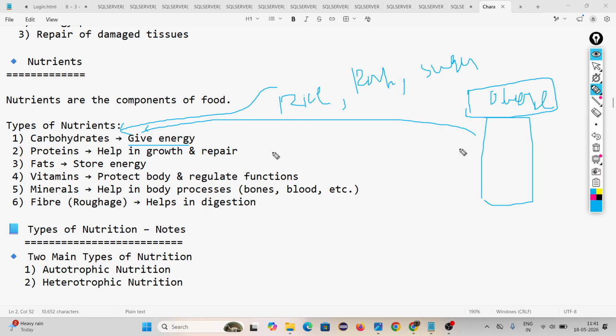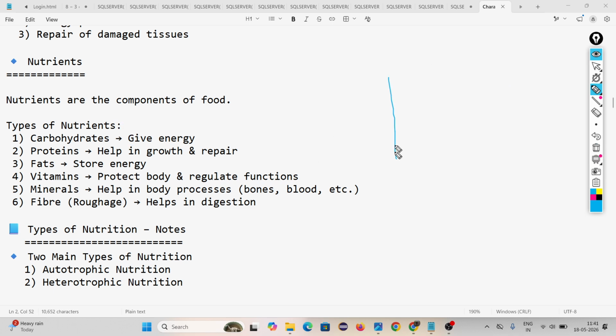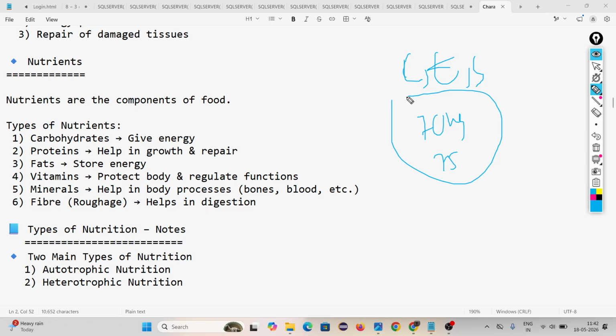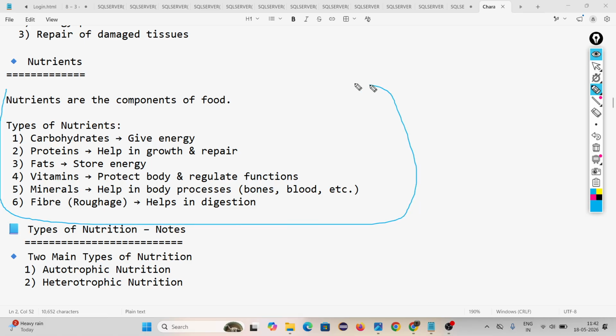Then protein. Look, for your growth, one year ago your weight was, suppose, 70 kg. Now you are 75 kg. How does this growth happen? Because you are eating protein. Protein means like chicken, egg, soybean, which have protein inside. Then fat stores energy. Vitamins you know, minerals you know, fiber you know. This is the meaning of nutrients.